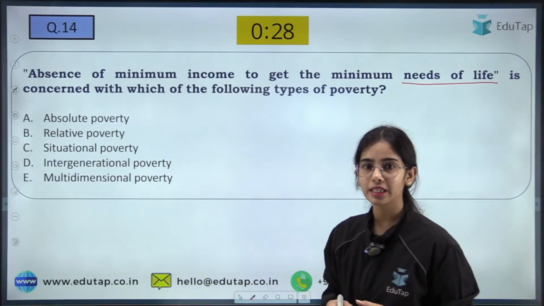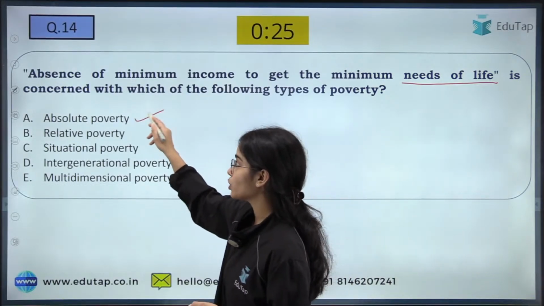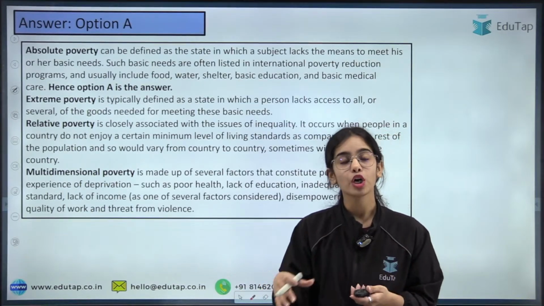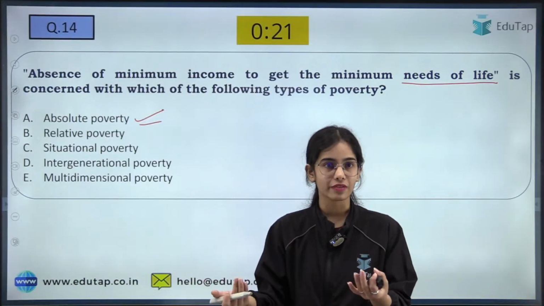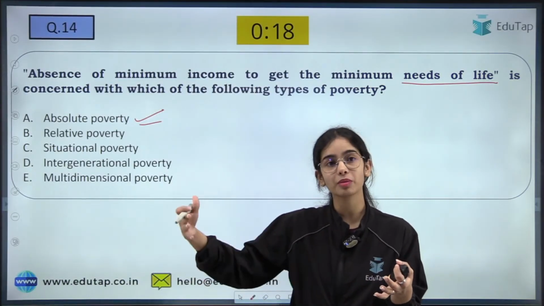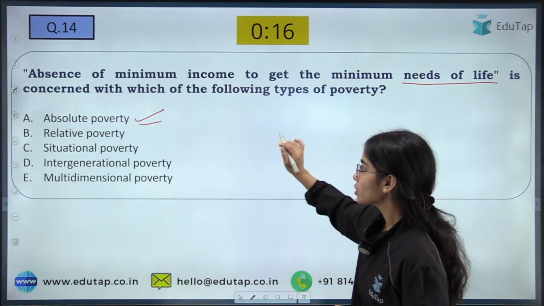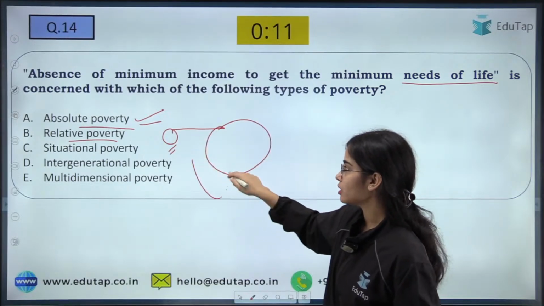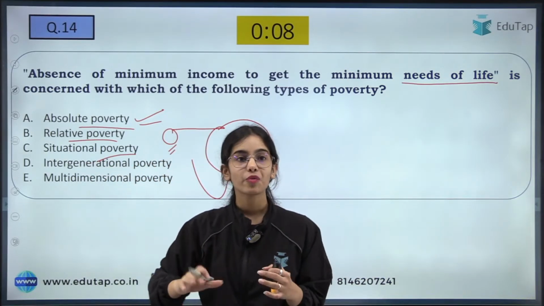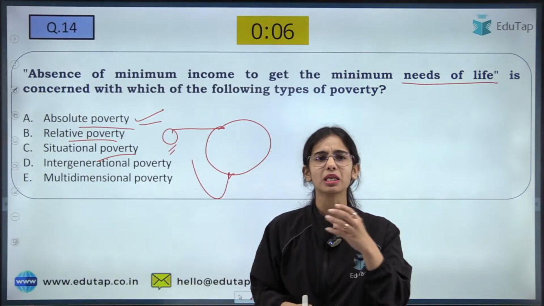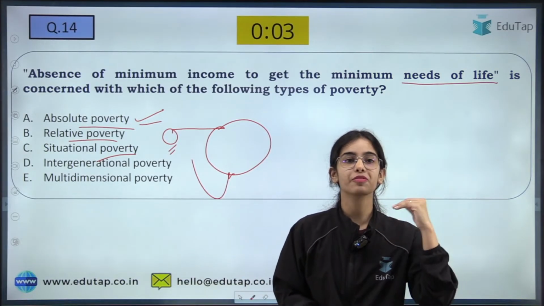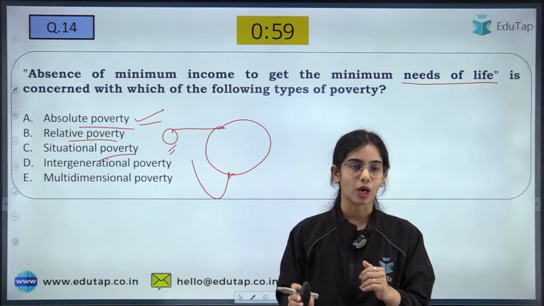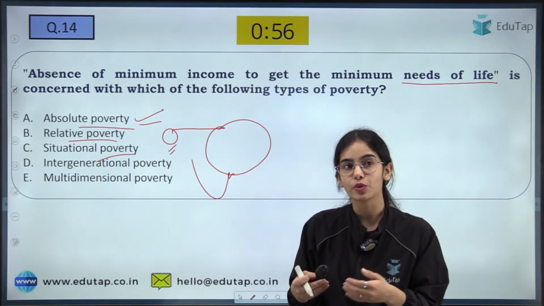This is absolutely correct, Nilesh. This is absolute poverty. You do not have even enough income to sustain your life, to have the minimum needs of life. So that is absolute poverty. Relative poverty is the comparison of one group of people with the whole of the population. Situational poverty is when there is a situation like during COVID, when many people became unemployed. They went into poverty because they had nothing to do. The factories were closing down. So situational poverty is because of a particular situation.